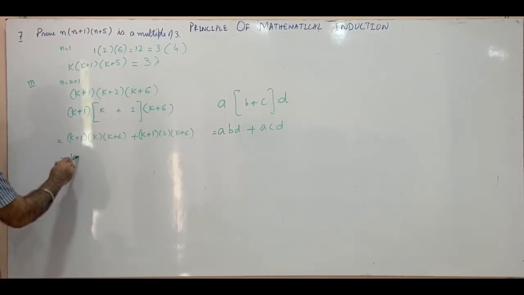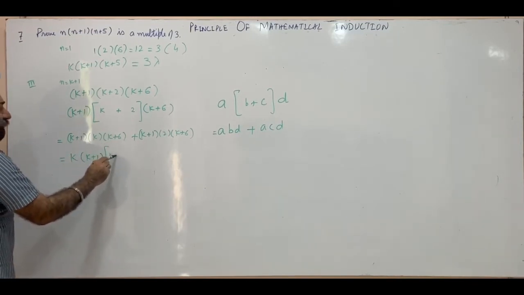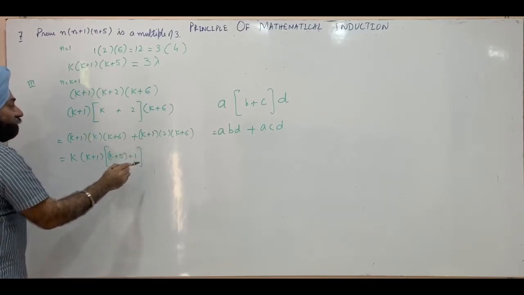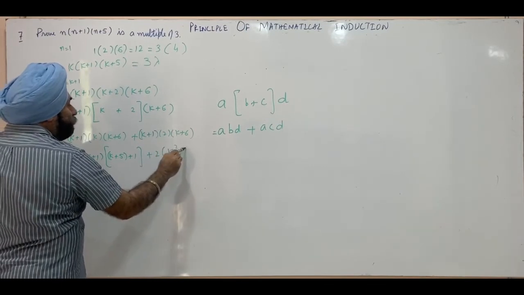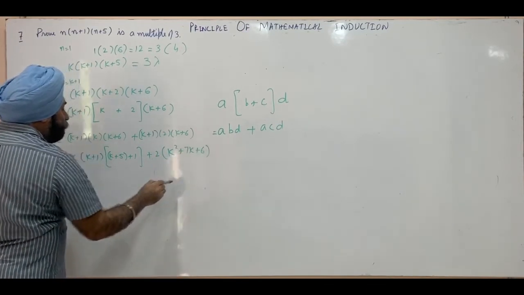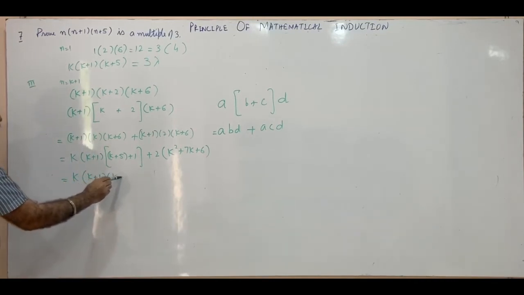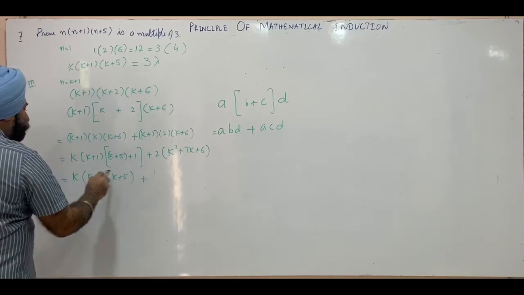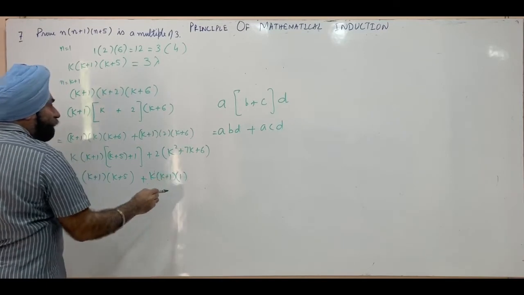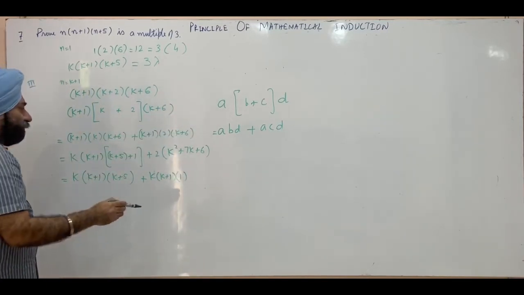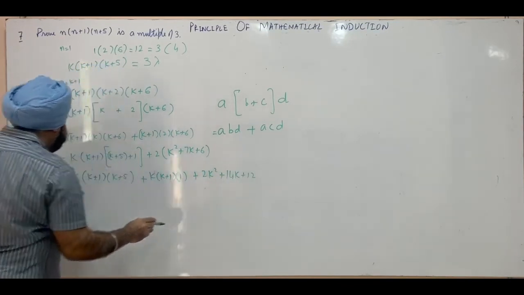This can further be written as k into k plus 1, and k plus 6 is k plus 5 plus 1, plus 2 times k square plus 7k plus 6. This is k into k plus 1 into k plus 5 plus k into k plus 1 into 1, using the same distributive property, plus 2k square plus 14k plus 12.